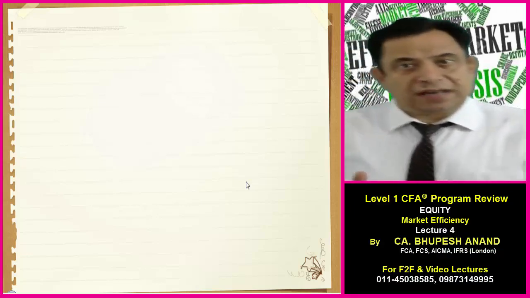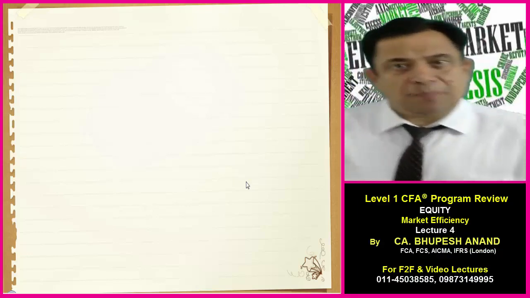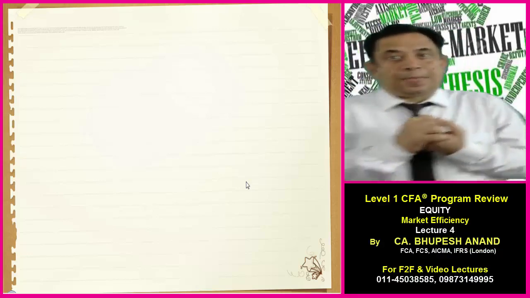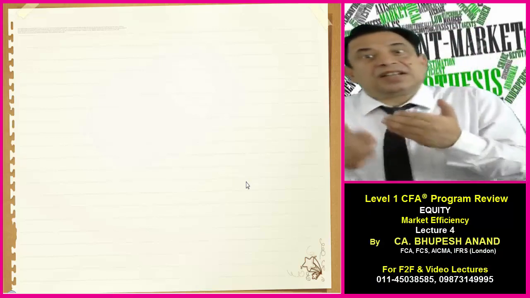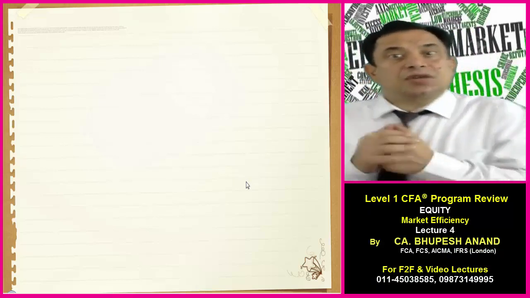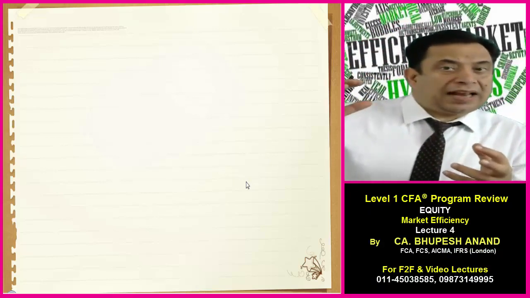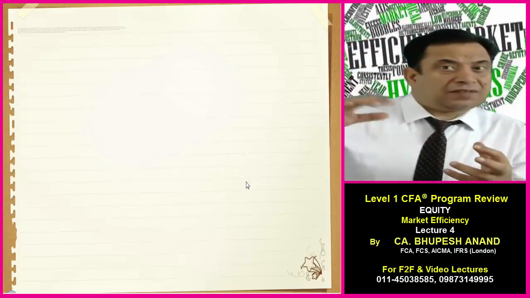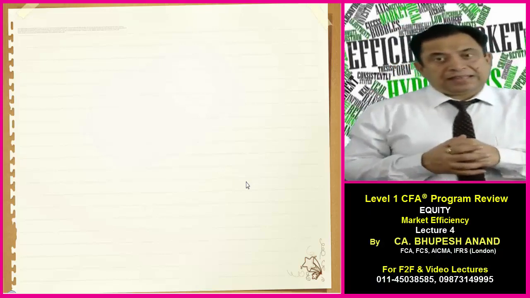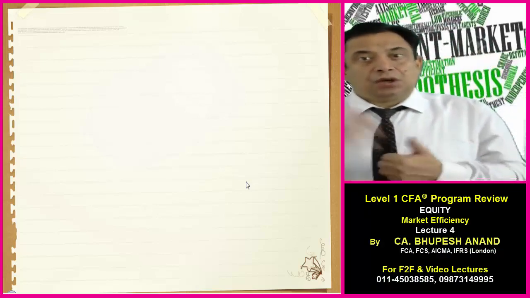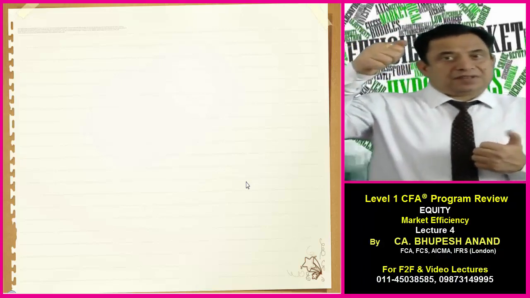Within that I have covered learning outcome A, what is the meaning of market efficiency and how it is helpful to investment practitioners. Then we have discussed what is the difference between market value and intrinsic value: in efficient markets, why they are equal, and in inefficient markets, why they are not equal. And then we have discussed what are the factors which can affect market efficiency. So these are the 3 points which we have discussed.